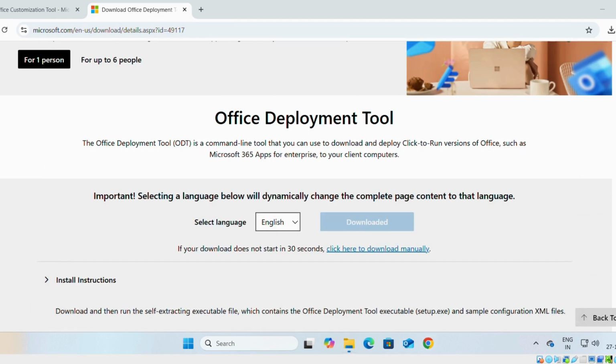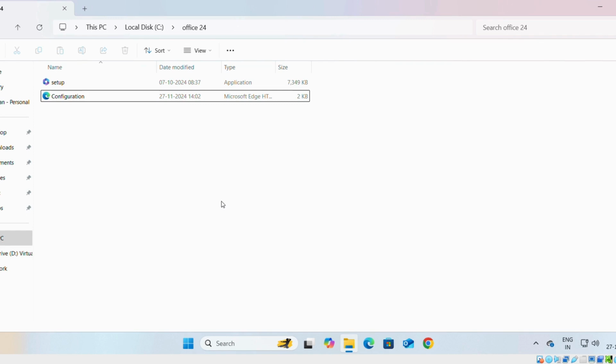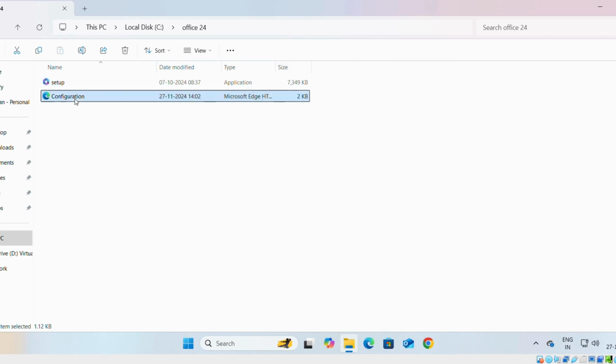We will close all this. Okay friends, we have completed the first step, which was downloading both files. Right now we have two files: one is setup and the second one is configuration.